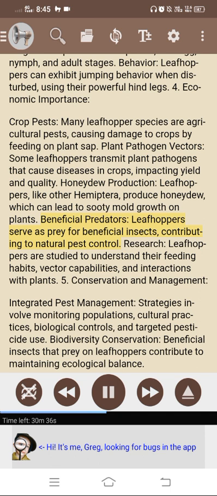Beneficial predators. Leafhoppers serve as prey for beneficial insects, contributing to natural pest control. Research. Leafhoppers are studied to understand their feeding habits, vector capabilities, and interactions with plants.